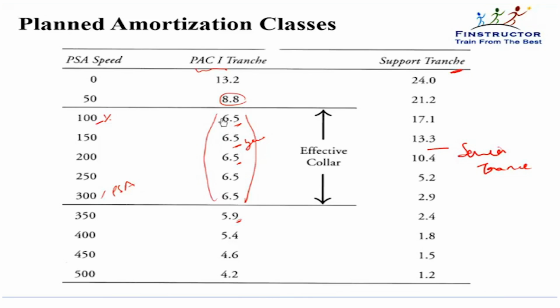The stability in the PSE senior tranche comes at the expense of the instability in the support tranche. So if prepayments are low, then the support tranche will get seriously extended. If prepayments are high, the support tranche will get seriously contracted to provide stability to this senior tranche. That is, any excesses or shortfalls within a particular range are handled by the support tranches.